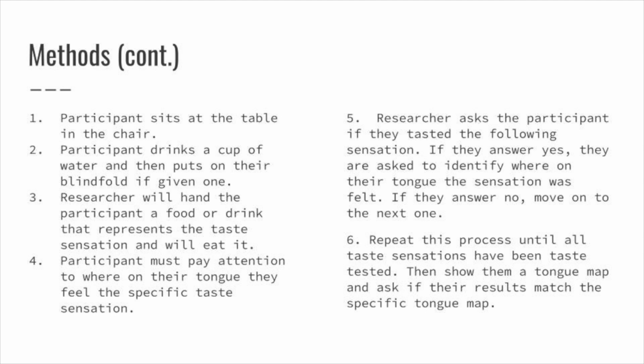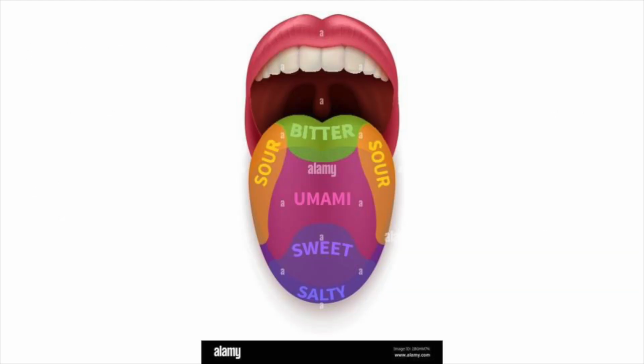Once all taste sensations have been tested and all notes have been written down, every participant was given a diagram of the tongue map to look at. The researcher will then ask if their taste sensations were the same as the tongue map. This will determine if any taste sensations match the tongue map for one or more parts of the tongue. Here I have provided the tongue map that I presented to all participants, and they gave their answers to whether they believe they match the tongue map or not. Salty is presented to be at the tip of the tongue, sweet more towards the front, umami in the middle, sour on the sides, and bitter in the very back.